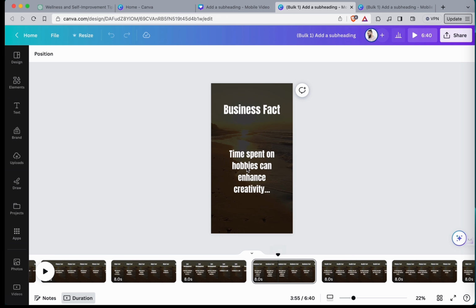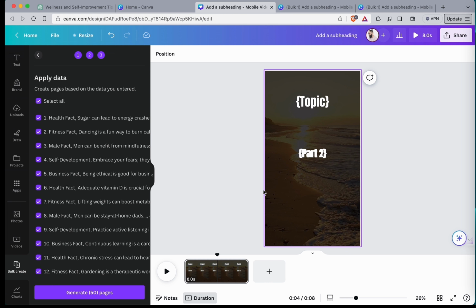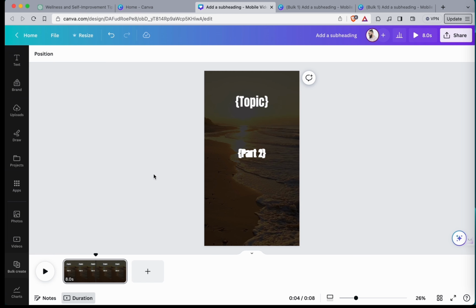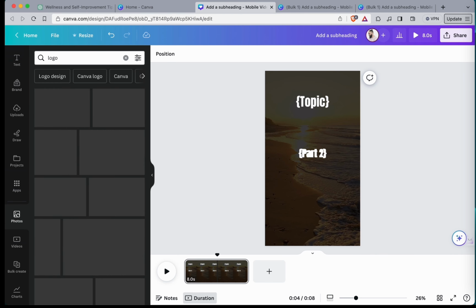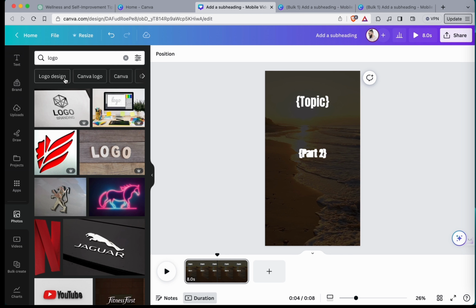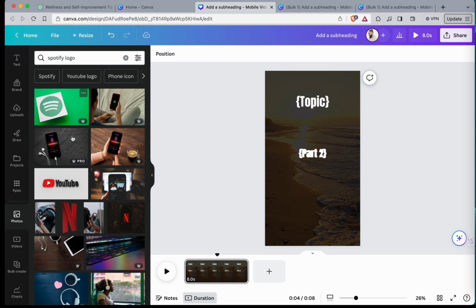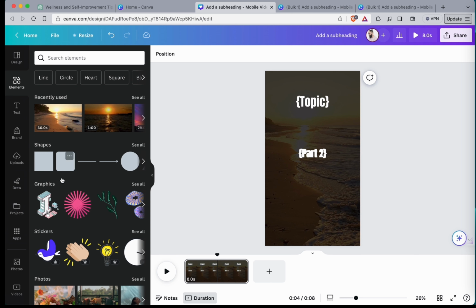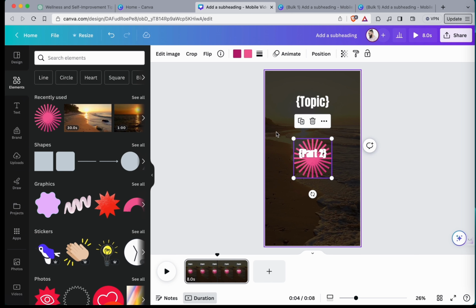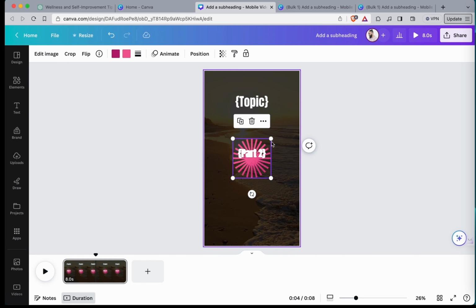Now here's the thing, if you don't like the way this is formatted, what you can do is change it here, right? Let's just say I want to add a logo in. Let's just say I go to photos, I don't know, let's just do something as an example. Spotify logo. I don't like any of these. Oh, these are photos though. Oh, elements. There we go. That's what we want. Let's just say this is my logo. All right, I'm just using this as an example.